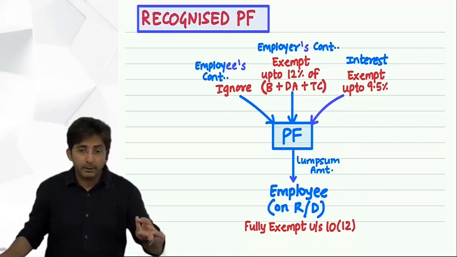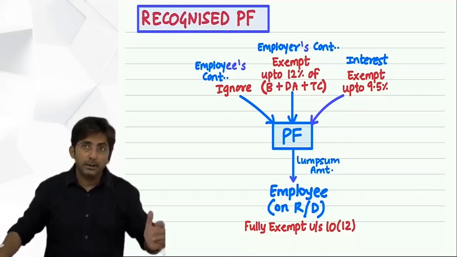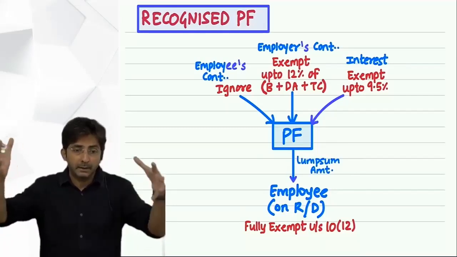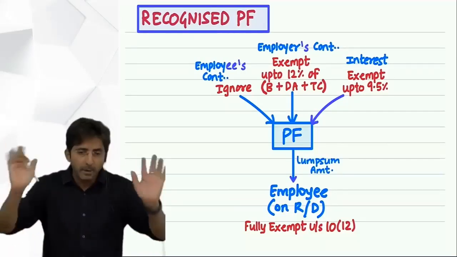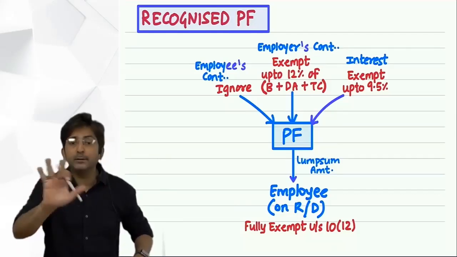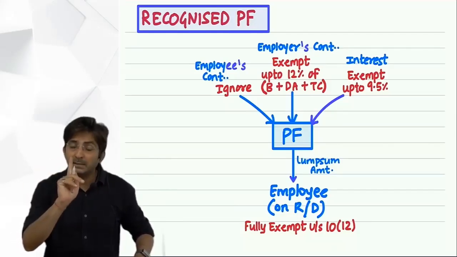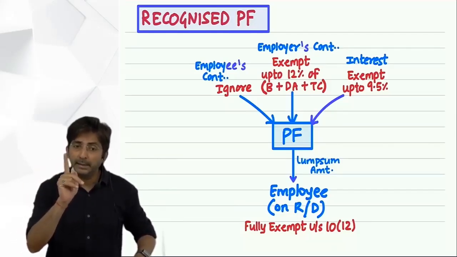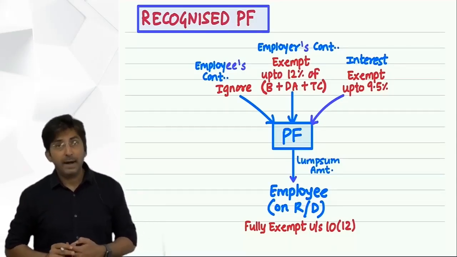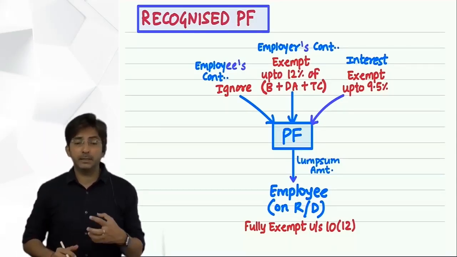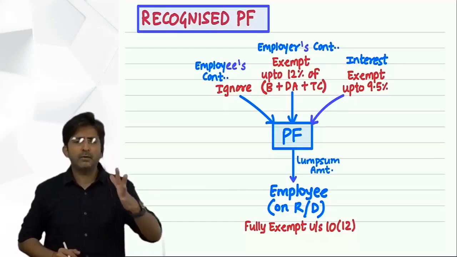After 3 years, you can tell your boss that whatever provident fund money has gathered during this 3-year period, give me my money. So the boss will not say no. But the Income Tax Act will make it taxable. Why? Why does the Income Tax Act expect that you should work for a minimum of 5 years?